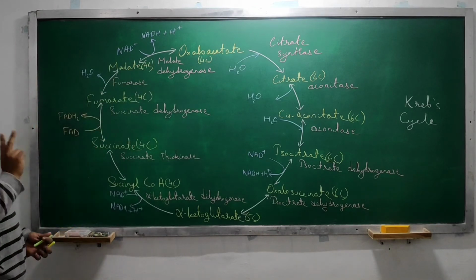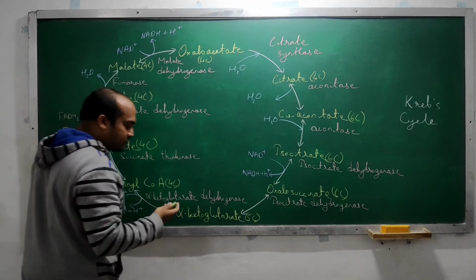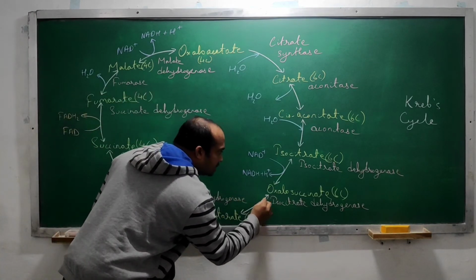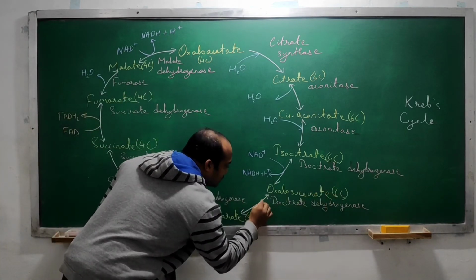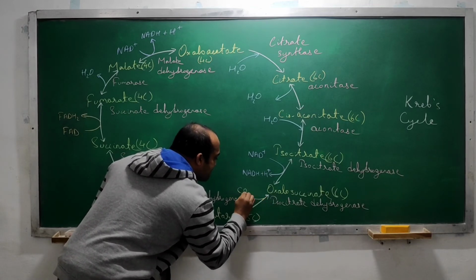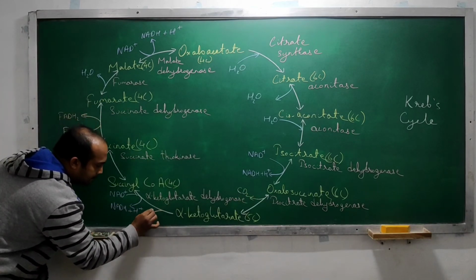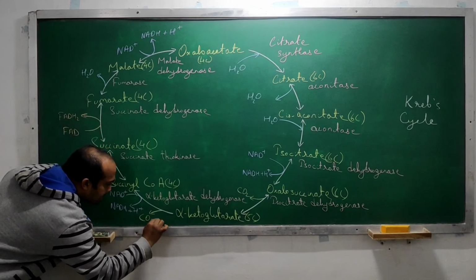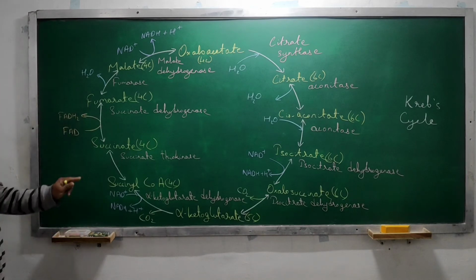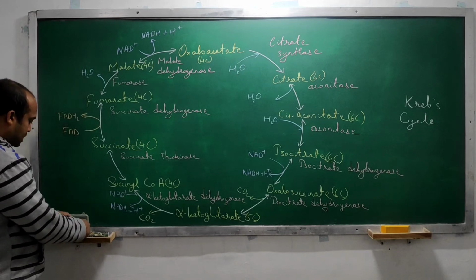That means there should be removal of carbon dioxide twice in the whole process. And what are those processes? One is this one from 6C to 5C, so one carbon dioxide is removed over here. And another is over here. Understood? So at these two places carbon dioxide molecules are removed.